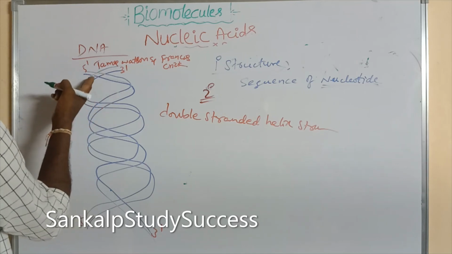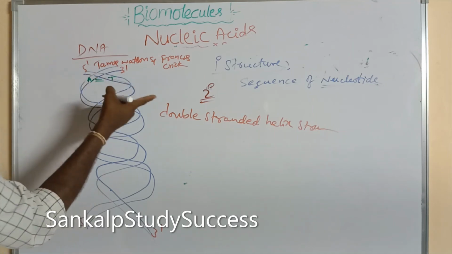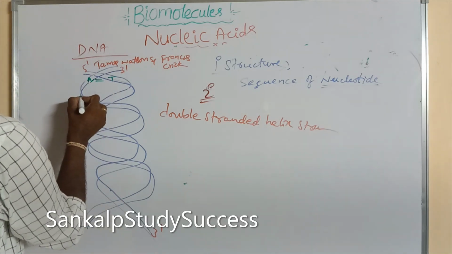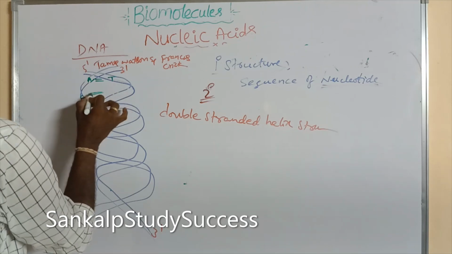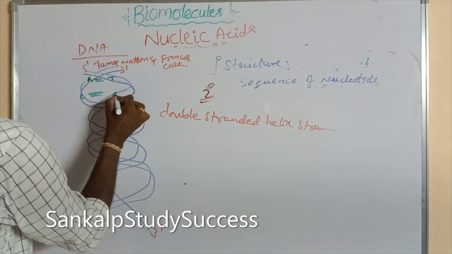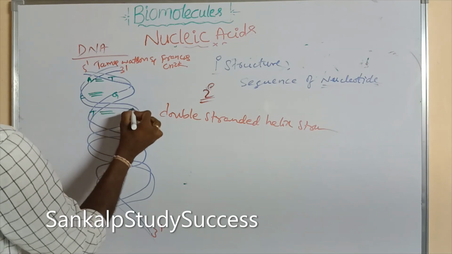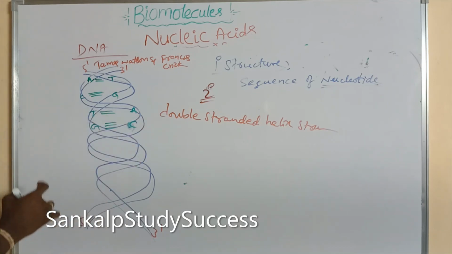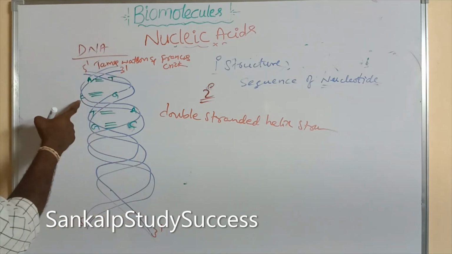The adenine base present in one strand forms a hydrogen bond with thymine of the other strand. And the cytosine of one strand forms a hydrogen bond with guanine in the other strand. So in DNA, four bases are there: adenine, guanine, cytosine, thymine.